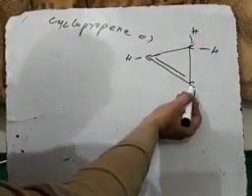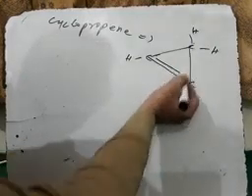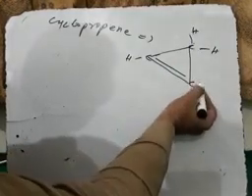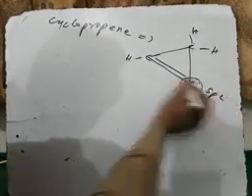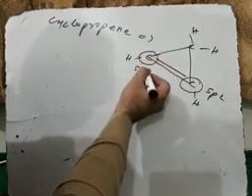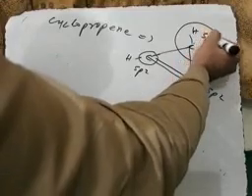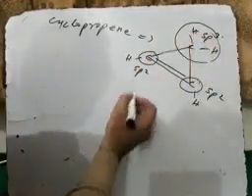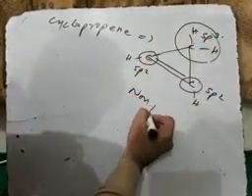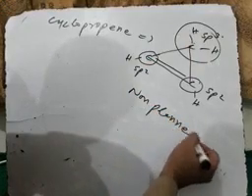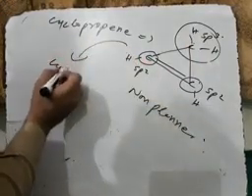So this carbon is attached to 1, 2, 3, so it is sp2 hybridized. This carbon is also sp2 hybridized. But student, this carbon is actually sp3. So this structure is actually non-planar, although it is cyclic.